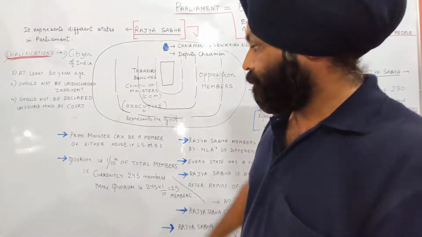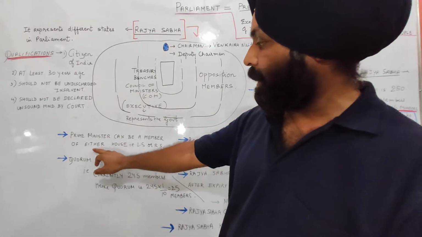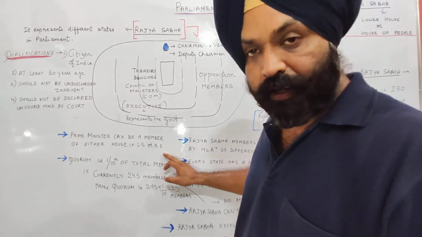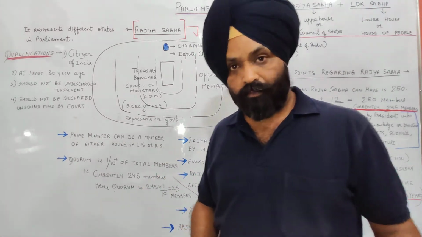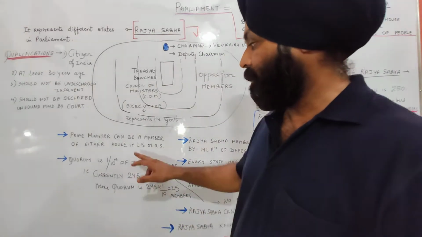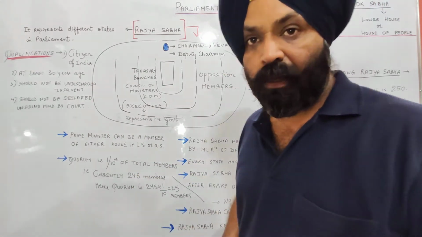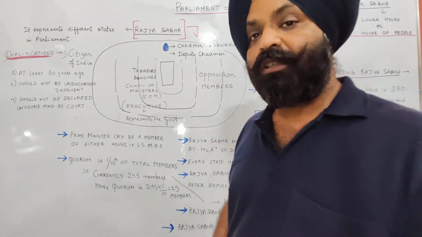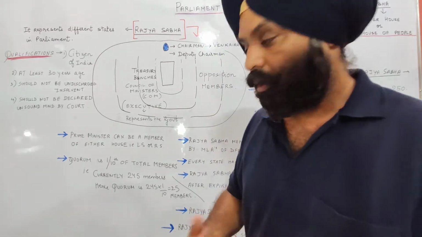The next point is that the Prime Minister can be a member of either house, that is Lok Sabha or Rajya Sabha. For example, Prime Minister Manmohan Singh was a member of Rajya Sabha. He was not a member of Lok Sabha.